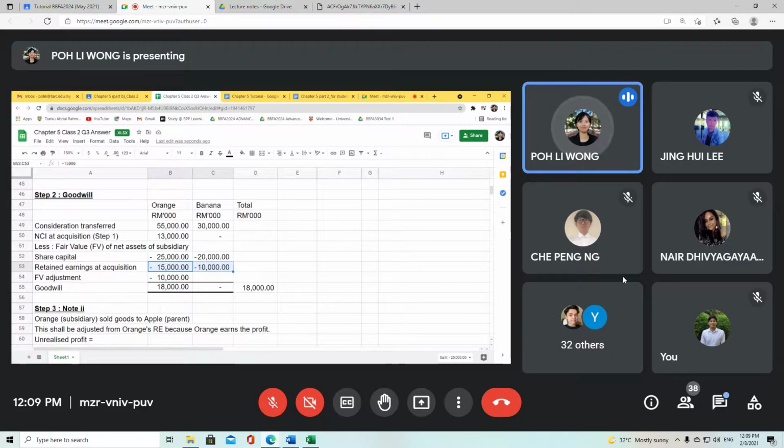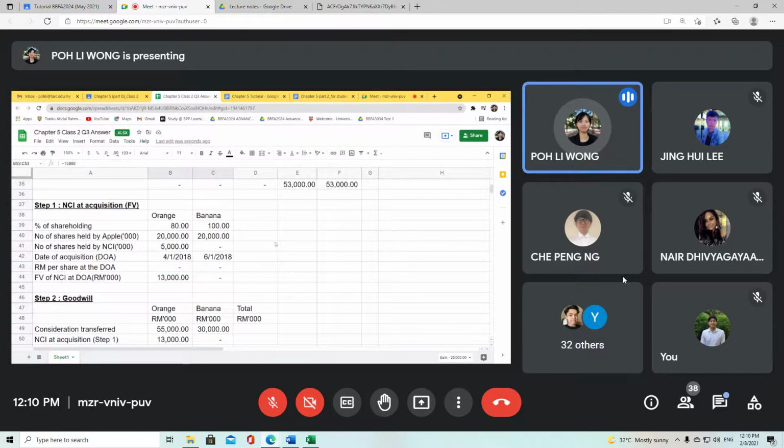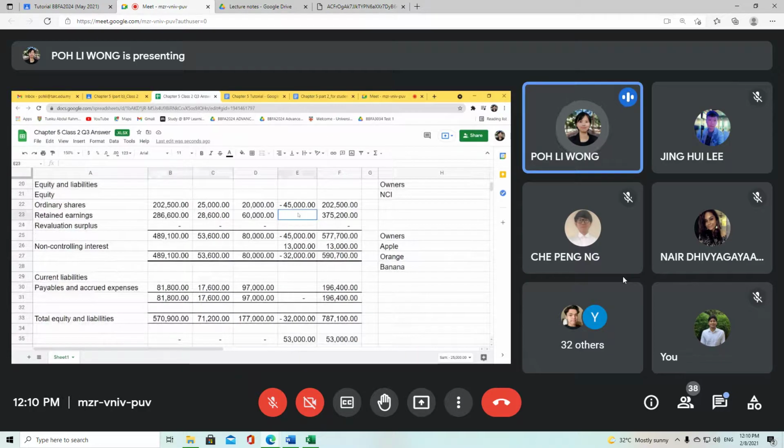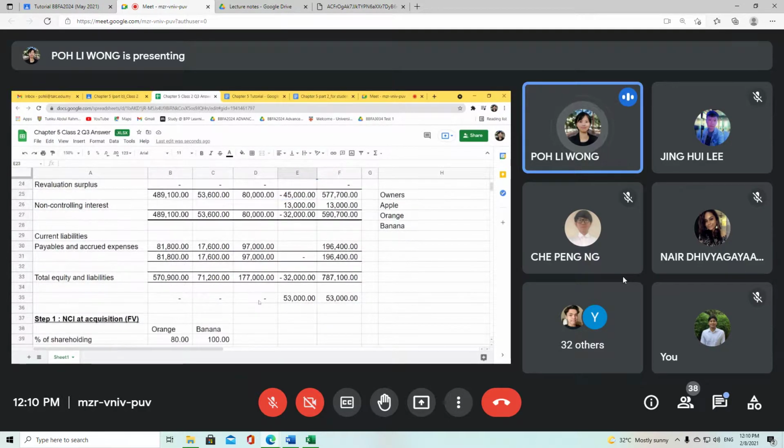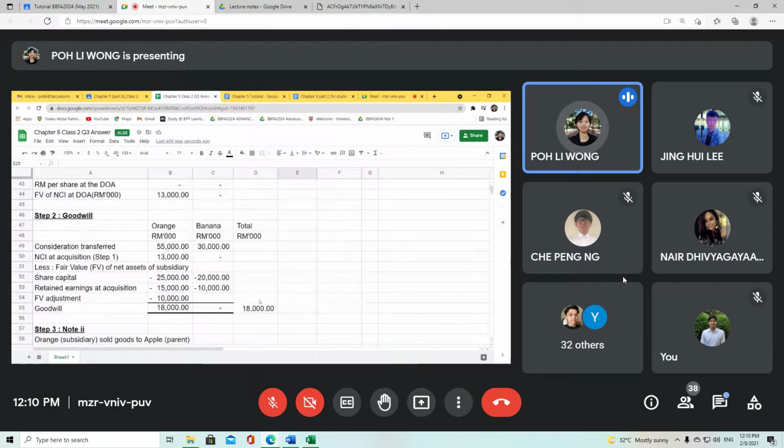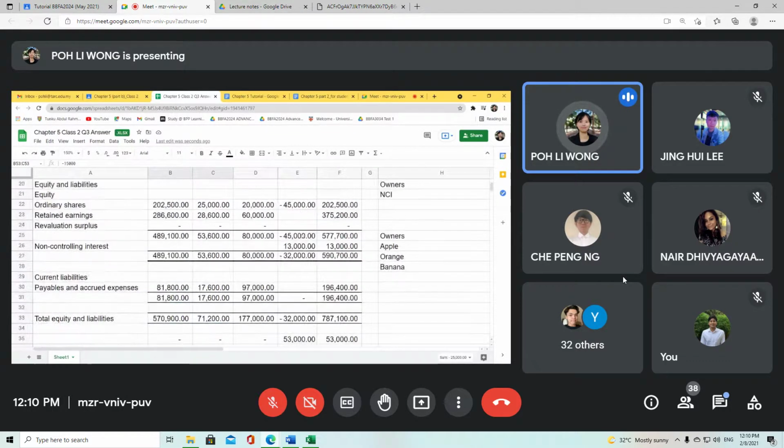These are basically a pre-acquisition RE, and the parent is not entitled to pre-acquisition RE. Anything related to before the acquisition date, the parent company is not entitled. So that's why you have to minus it off from your retained earnings as well. So this is how much already? Yeah, the 25 million. So I minus off 25 million.